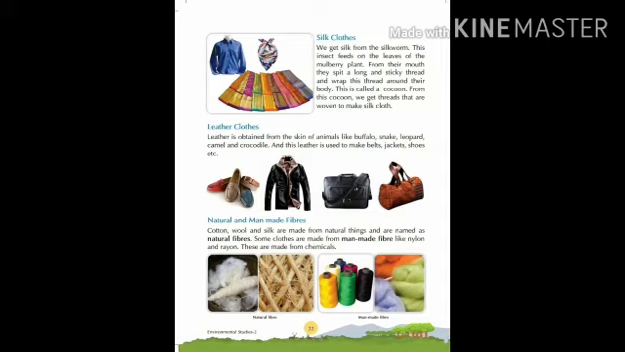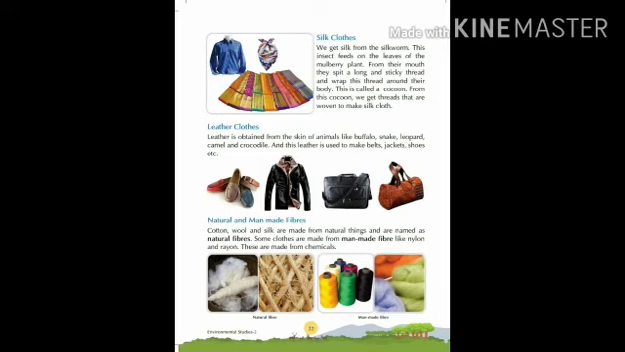Next one is leather clothes. Leather is obtained from the skin of animals like buffalo, snake, leopard, camel and crocodile. We get leather clothes from the skin of animals like buffalo, snake, leopard and camel, and this leather is used to make belt, jackets, shoes and so many things.